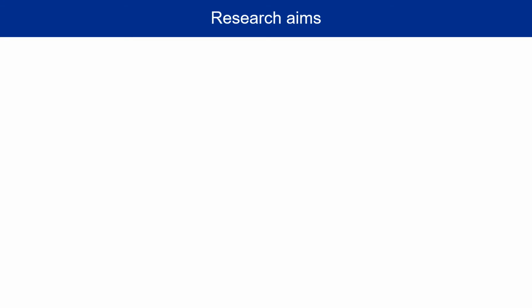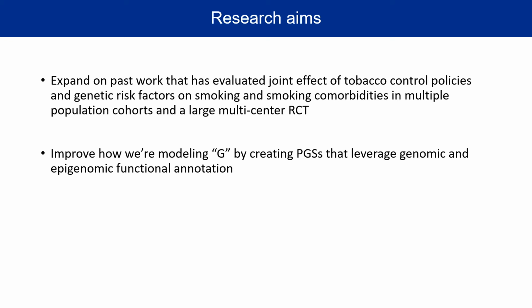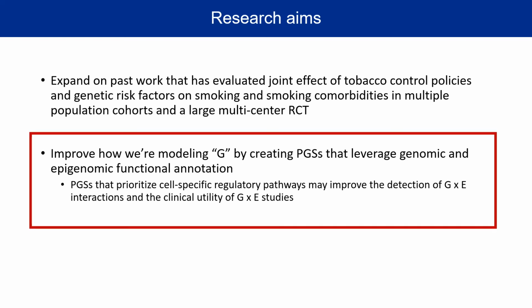So we have two aims for this project. The first is to expand on past work that's evaluated the joint effect of tobacco control policies and genetic risk factors on smoking and related comorbidities. We're going to be using multiple population cohorts and data from a large multi-center RCT. And we're also seeking to improve how we're modeling G by creating polygenic scores that leverage genomic and epigenomic functional annotation. And our hypothesis is that these polygenic scores that prioritize cell-specific pathways may improve the detection of G by E interactions and the clinical utility of G by E studies. And I'm really going to focus on the second bullet point in this short presentation.